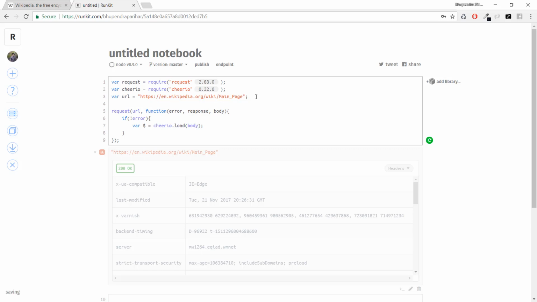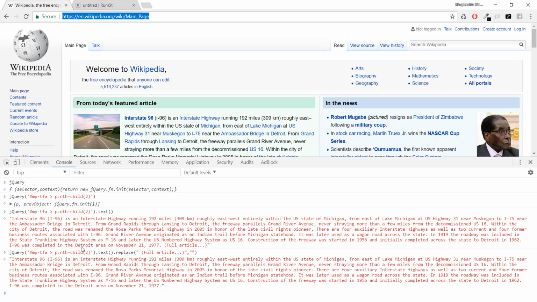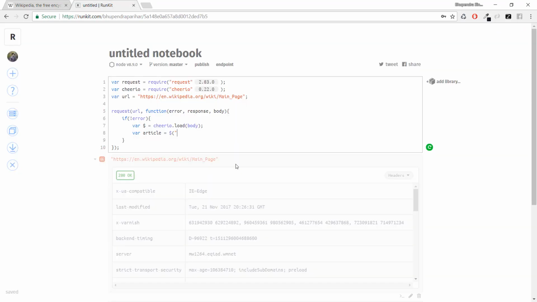We get the article from this Cheerio loaded body using this dollar, and here we will pass the selector which we had copied. This whole selector we can copy and paste it here.